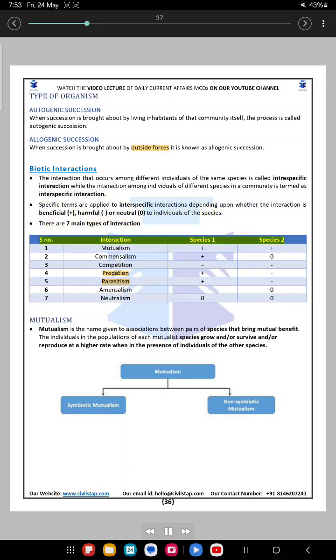Serial number, interaction, species 1, species 2. 1 mutualism plus plus, 2 commensalism plus 0, 3 competition minus minus, 4 predation plus minus, 5 parasitism plus minus, 6 amensalism minus 0, 7 neutralism 0 0. Mutualism. Mutualism is the name given to associations between pairs of species that bring mutual benefit. The individuals in the populations of each mutualist species grow and/or survive and/or reproduce at a higher rate when in the presence of individuals of the other species.